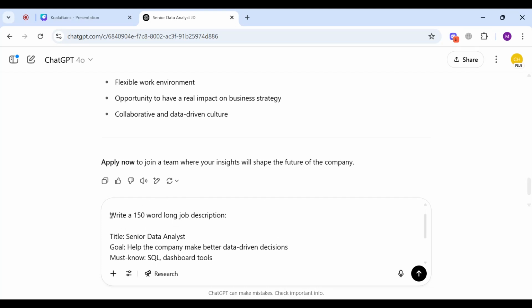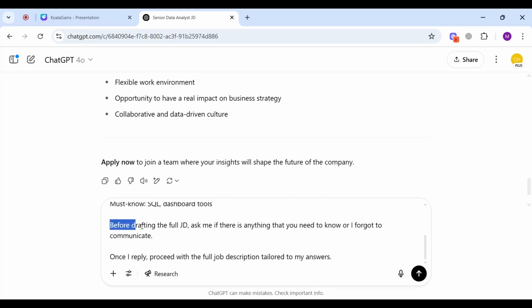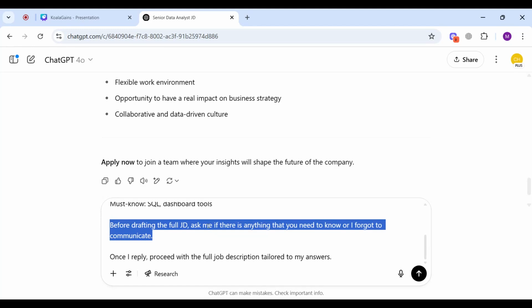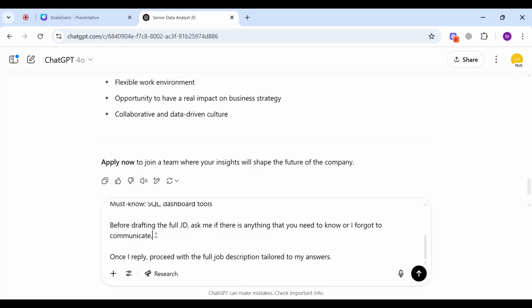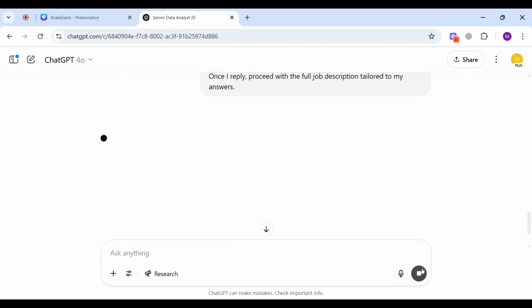In the same prompt, I've added the word limit of the job description and also an additional line which asks ChatGPT to ask me if there is anything that it needs to know or that I forgot to communicate. In this way, it will keep it away from assuming things; rather, it will ask us about any missing information. In the end, I say, once I reply, proceed with the full job description tailored to my answers. Let's see what response I get this time.